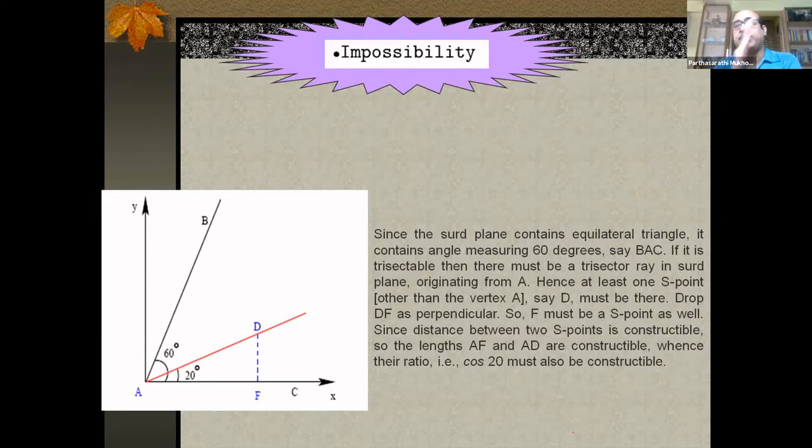I've already proved that if something is impossible in the third plane, then it is not possible in the ordinary plane as well. So I prove that it is impossible in the third plane. And how do I give this proof? Okay, look at the figure. Suppose this red line, if possible, is a trisector.